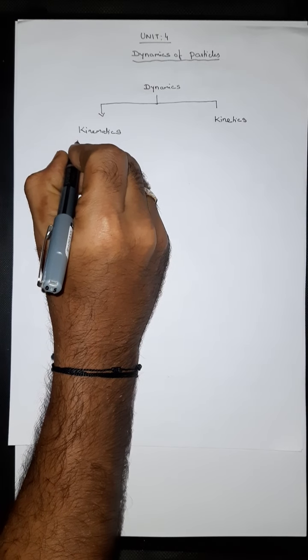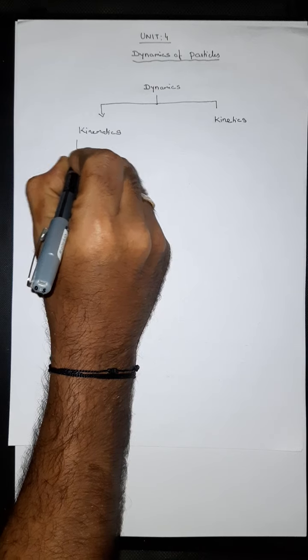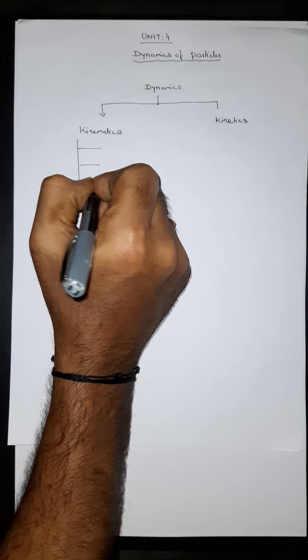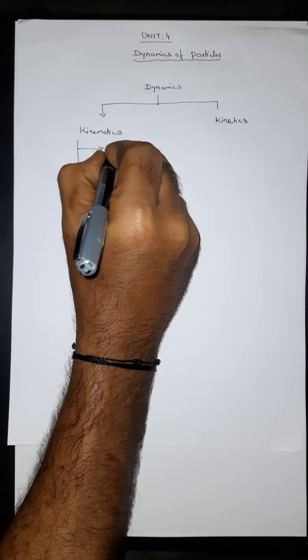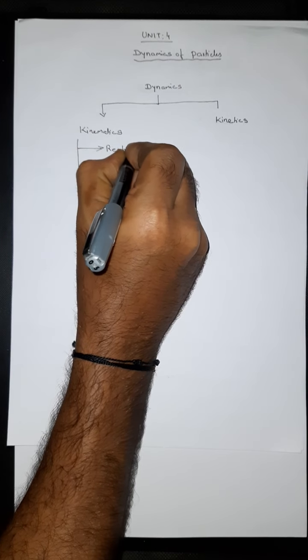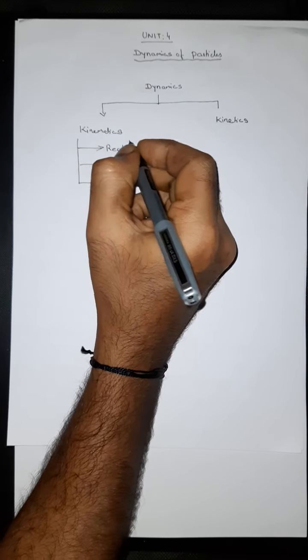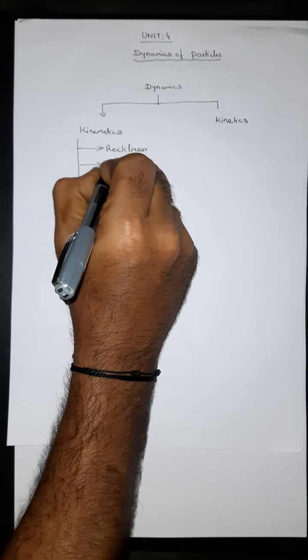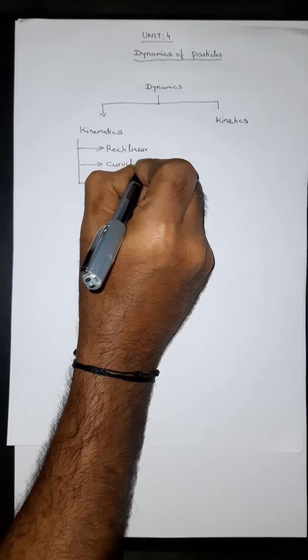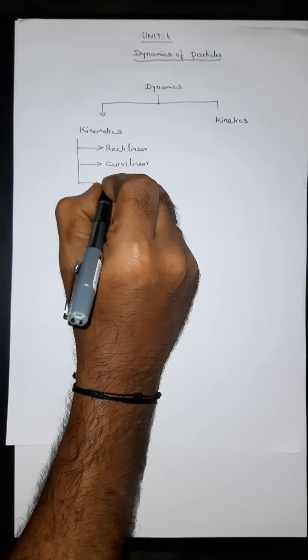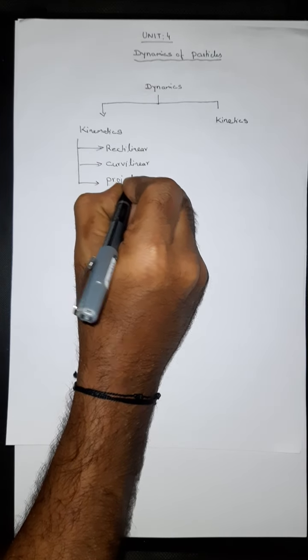There are majorly three types of motion. The first one is rectilinear motion, curvilinear motion, and projectile.